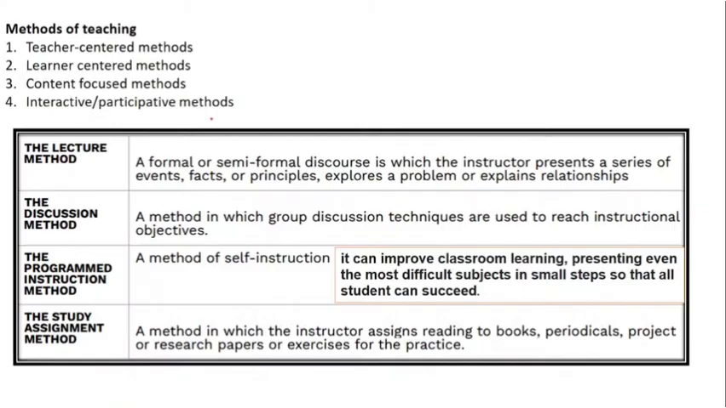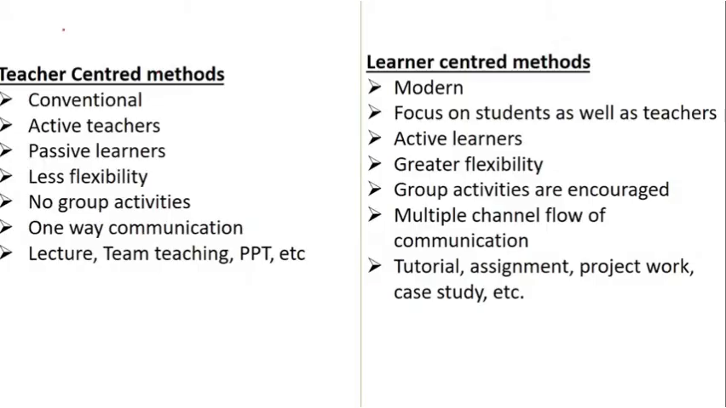Now, coming to methods of teaching, we know that there are teacher centered and learner centered methods. So this is very simple: teacher centered and learner centered. Teacher centered comes under conventional form, learner centered under modern. Teacher centered, where teachers are active, learners are passive. There is less flexibility over here. There are no activities, there is no discussion or interaction. It is basically one form of communication in the form of lecture or team teaching and PPT. Now, team teaching, it means it is only the flow of information, okay, which is seen over here.